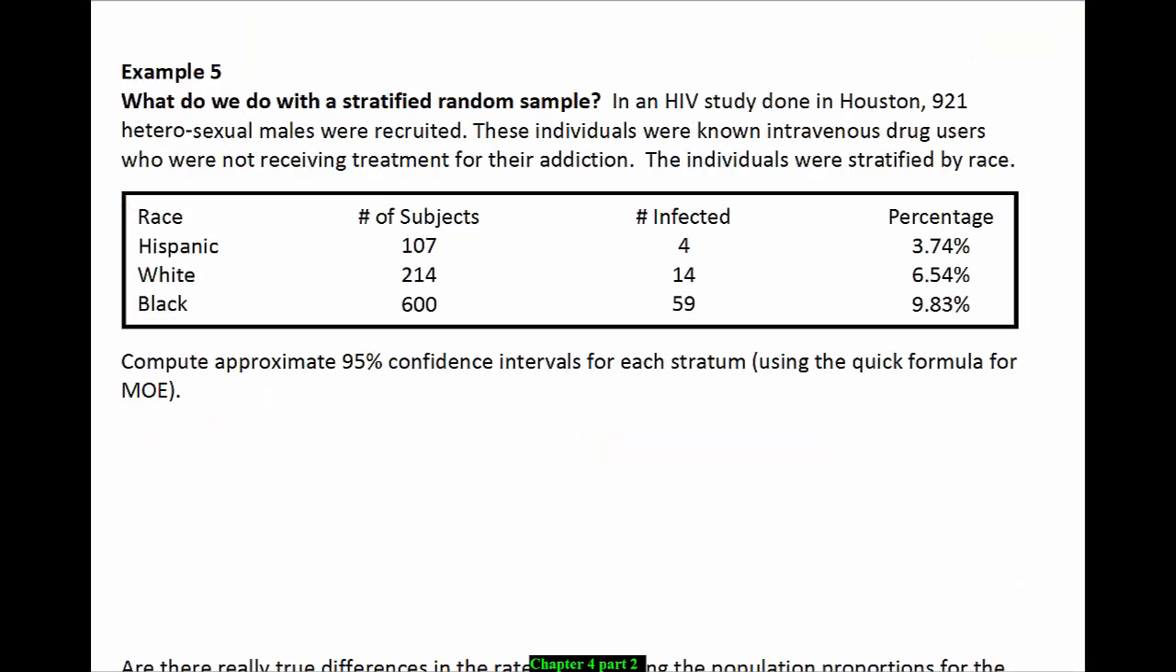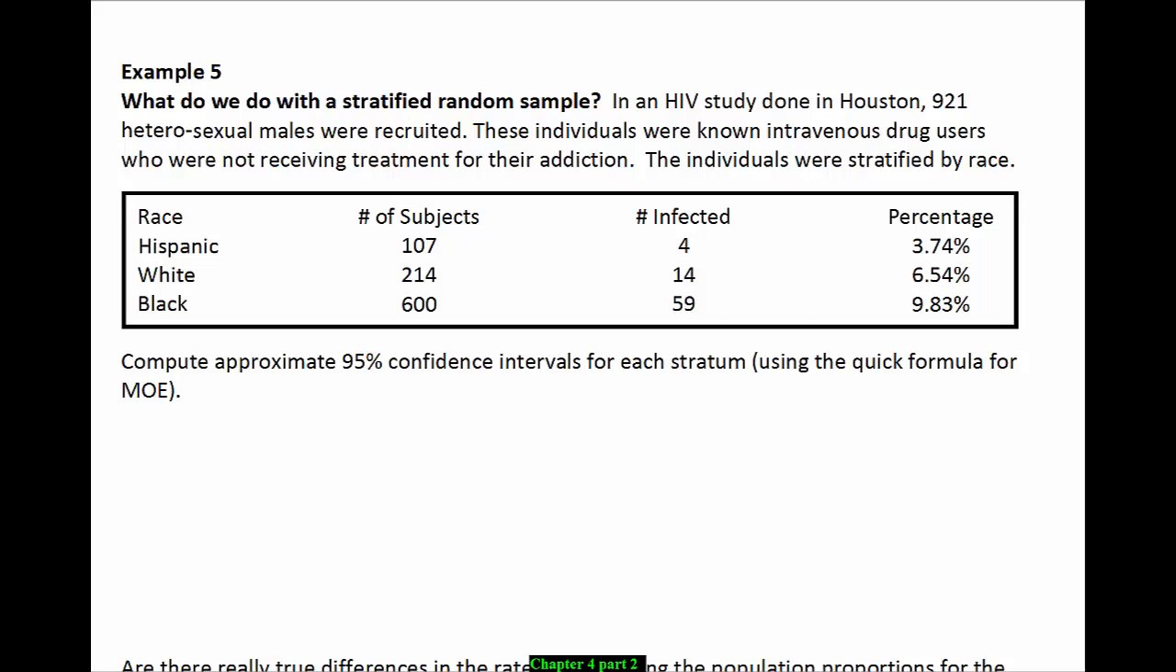Now, what do we do with a stratified random sample? Let's do another example. In an HIV study done in Houston, 921 heterosexual males were recruited. These individuals were known IV drug users who were not receiving treatment for their addiction. The individuals were stratified by race. Notice that we have 3 racial groups: Hispanic, white, and black. We have 107 subjects in the Hispanic group, 214 in the white group, and 600 in the black group.